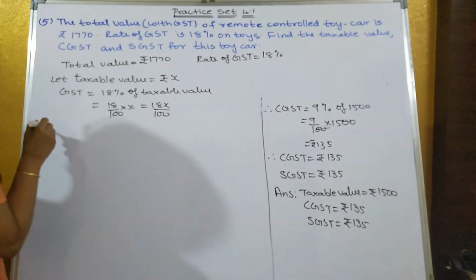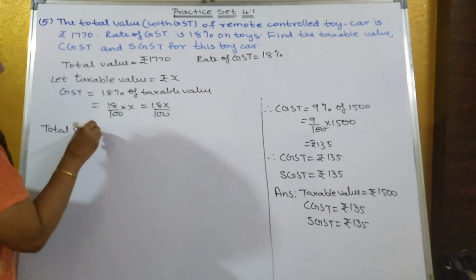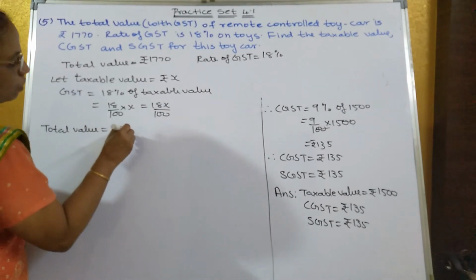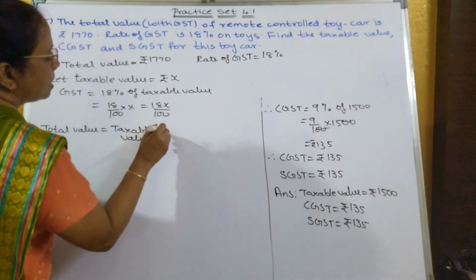Now we know that total value is equal to what? Taxable value plus GST.